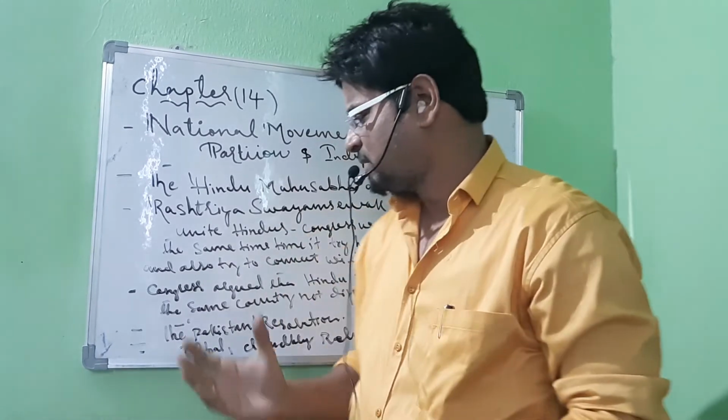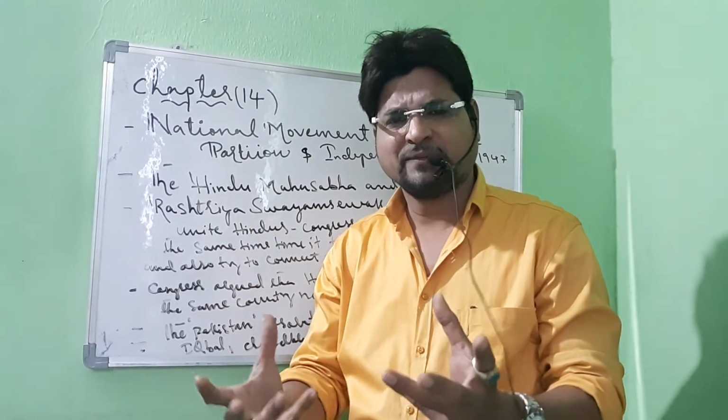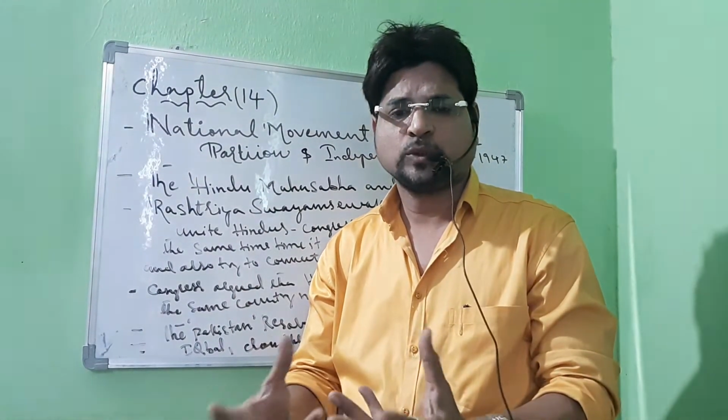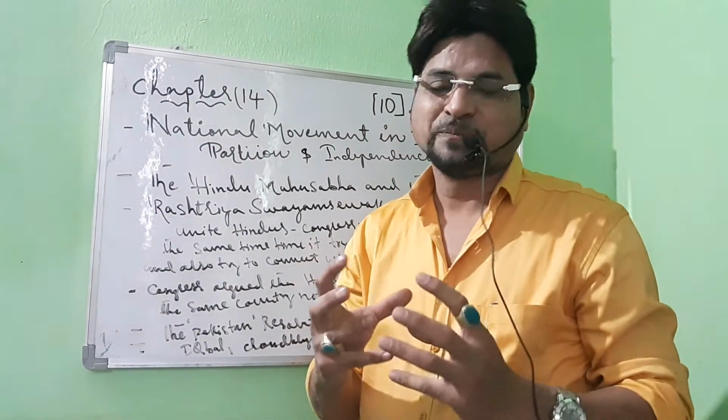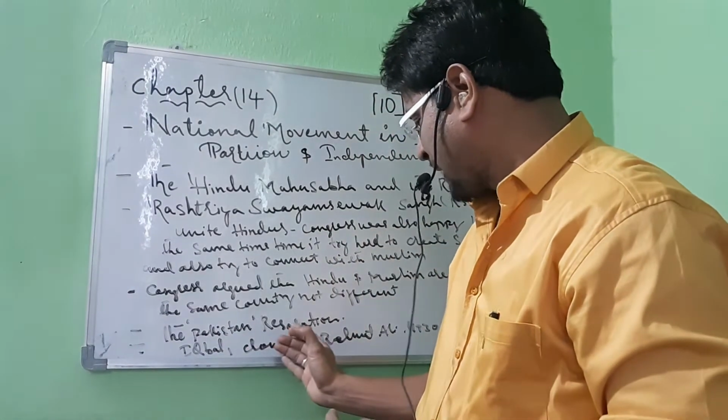But what happened? Divide and rule. As the British wanted to create a divide in our country, having the policy of divide and rule, they wanted to punish the Congress. That is the reason they put this fuel into the fire. So what happened? The Pakistan resolution.